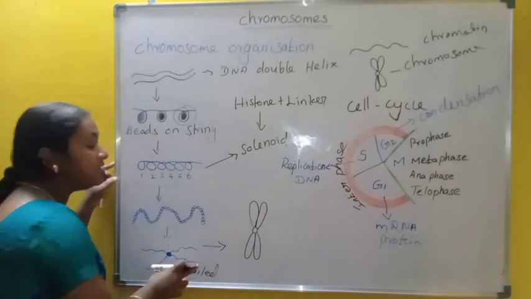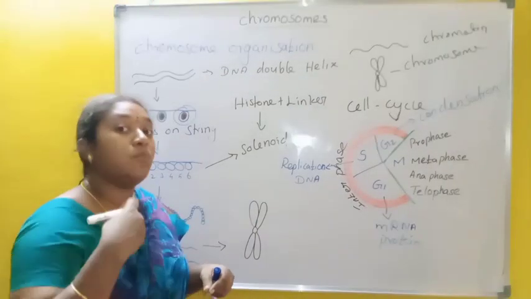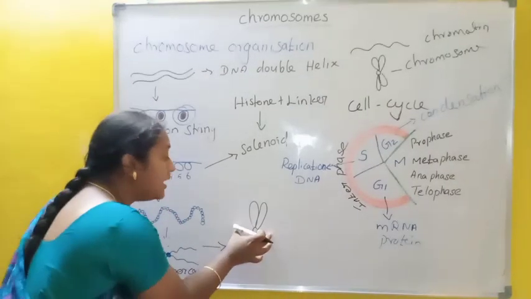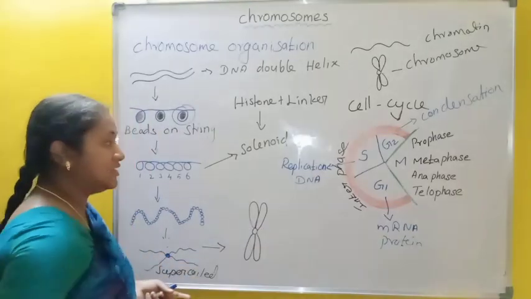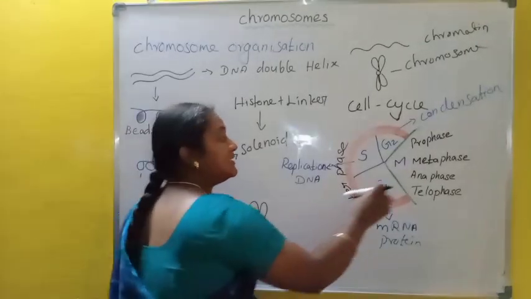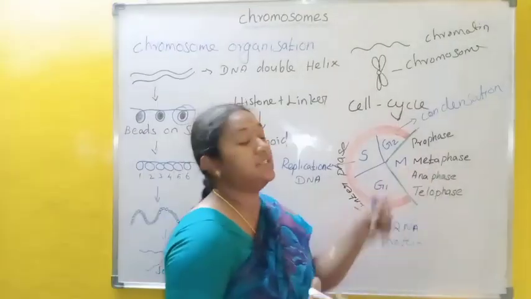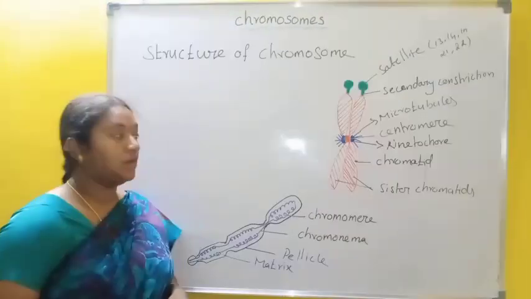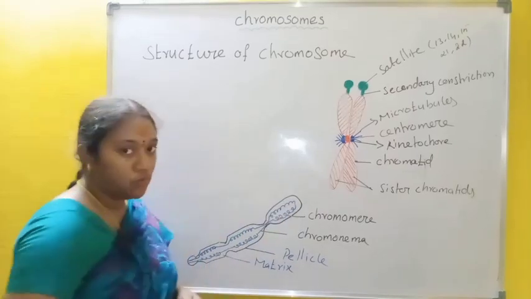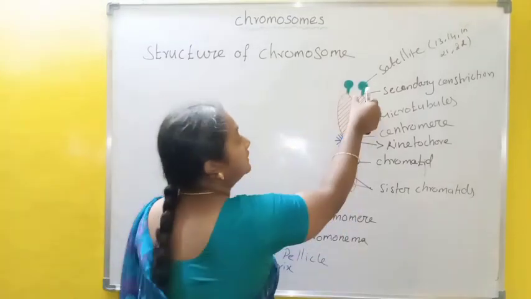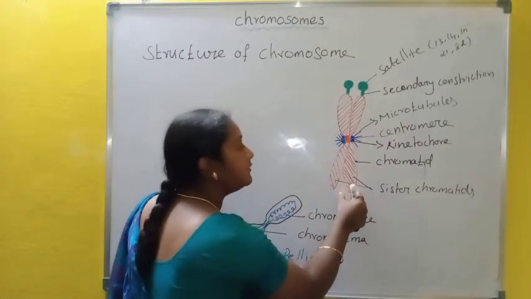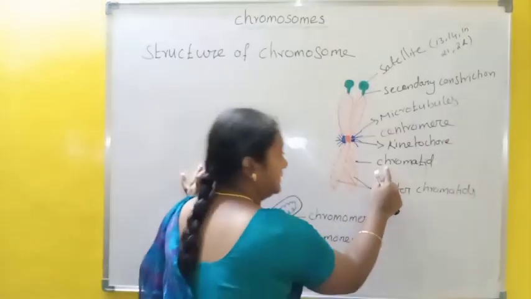The supercoil structure is condensed more and more to form a chromosome-like structure. The chromosome is easily visible in the metaphase stage under a light microscope. This is the structure of a chromosome. Each single part of this condensed structure is called a chromatid.